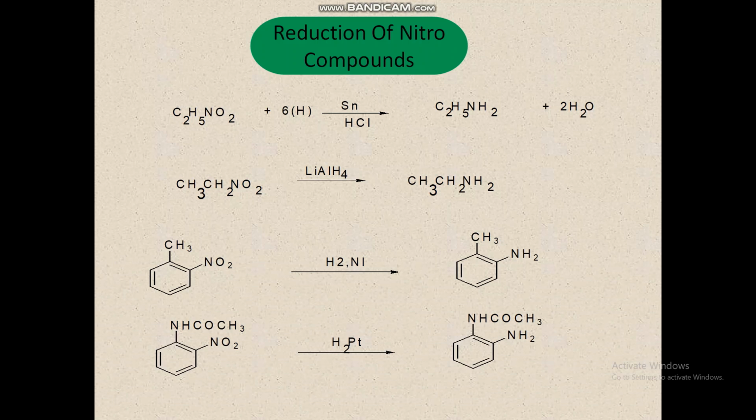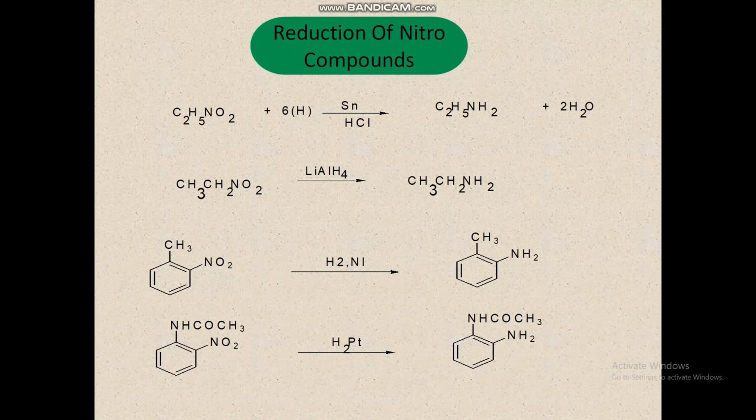So nitroethane undergoes reduction in the presence of acid, giving ethylamine, a primary amine. Next, chemical reduction can also be brought about by complex metal hydrides like lithium aluminum hydride, particularly in the case of aliphatic nitro compounds. So nitroethane, reduced with lithium aluminum hydride, the complex metal hydride, gives ethylamine.